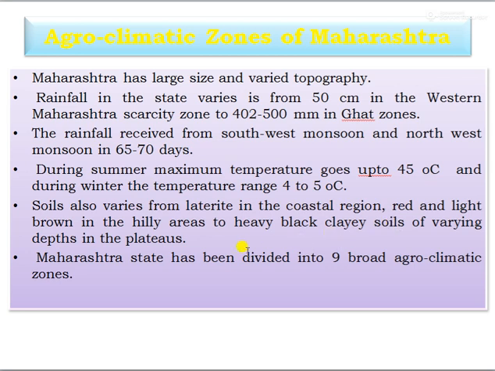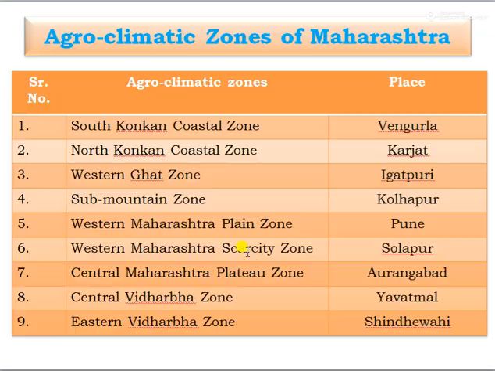The Maharashtra state has been divided into 9 broad agroclimatic zones. We can see in detail the agroclimatic zones of Maharashtra, total 9. First, South Konkan coastal zone, at Vengurla, then North Konkan coastal zone, Karjat, Western Ghat zone, Igatpuri, sub mountain zone, Kolhapur, then Western Maharashtra plain zone, Pune, Western Maharashtra scarcity zone, Solapur, then Central Maharashtra plateau zone, Aurangabad, Central Vidarbha zone, Yavatmal, then Eastern Vidarbha zone, Sindhevai.